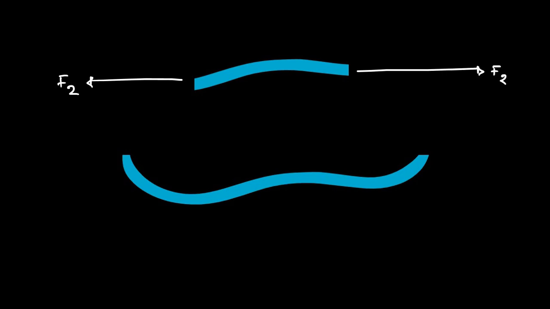So elastic limit is the maximum force that can be applied to a material such that it returns back to its original shape and size. The maximum stress, the maximum force acting per unit area which the material can withstand without undergoing permanent deformation.